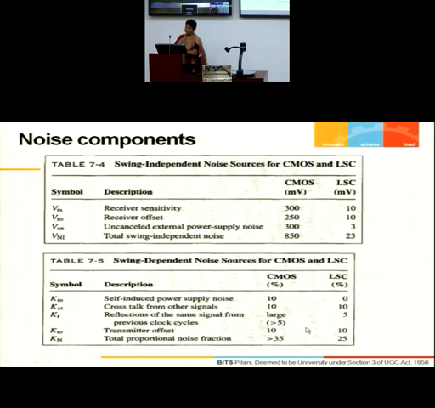This is more than 5 and this is up to 5. Transmitter 10 in both the situations. So if I compute all of them together, it comes out to be more than 35%, and this comes out to be nearly 25%. Just note that here you are expressing in terms of absolute values, millivolts, whereas here we are talking in terms of percentage.